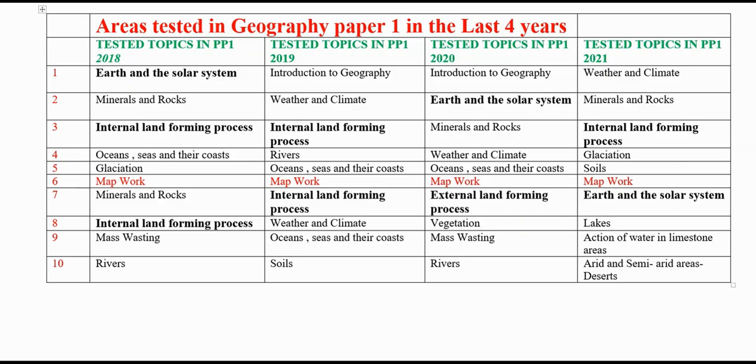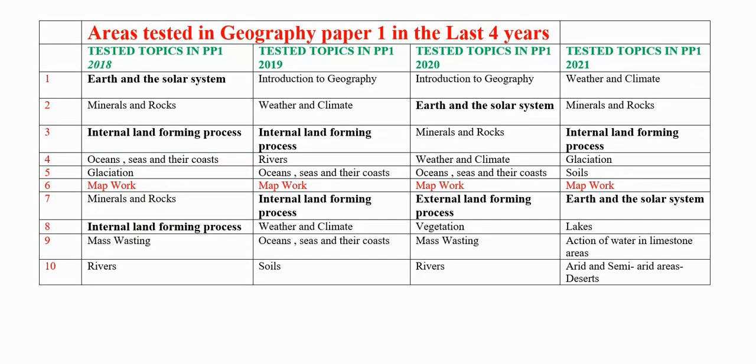So you should go there prepared for map work to score 25 out of 25. You should know the way the questions are set, the way you interpret the pictures, the map in general. Question 7 in 2018 was minerals and rocks, that is 25 marks. Internal land formation, it was volcanicity, 25 marks. Then mass wasting, and then finally rivers. That was question 10, rivers. Let us compare 2019.